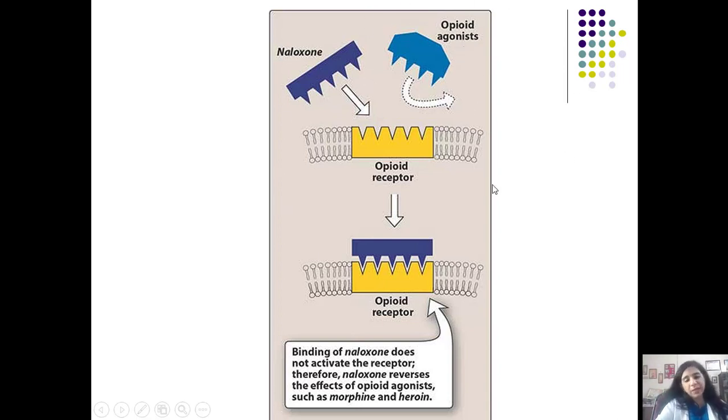Why I am repeating it again and again is that once you are giving naloxone for treatment of opioid poisoning or opioid overdosage, we cannot just rest by giving 1 dose of naloxone, because that will not help the patient.